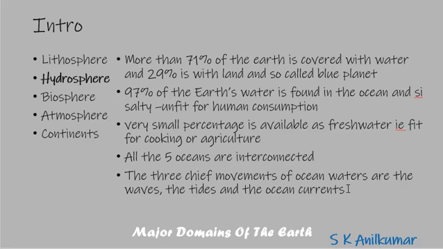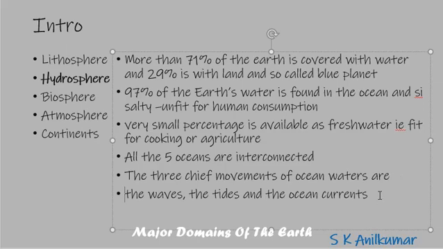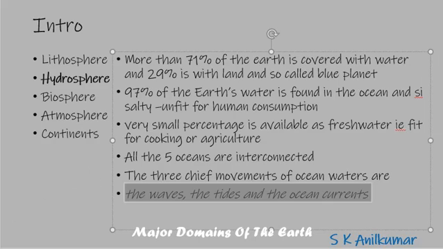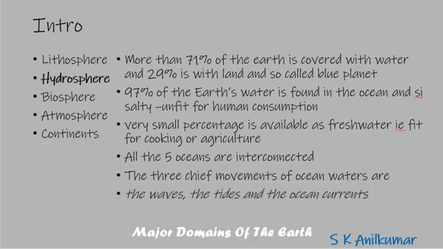There are 3 chief movements of the ocean waters. What are they? They are called the waves, the tides and the currents. They cause winds and typhoons and cyclones, etc. Tides we call high tide and low tide, depending upon the gravity of the moon pulling the ocean water from the earth. Then you have the waves, because of the wind that blows on the surface of the water. Then you have the ocean currents, where water flows like a river within the ocean along with strong winds.